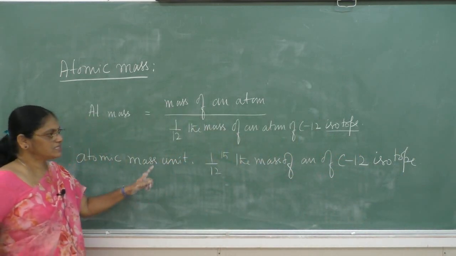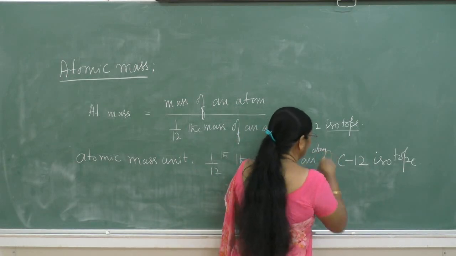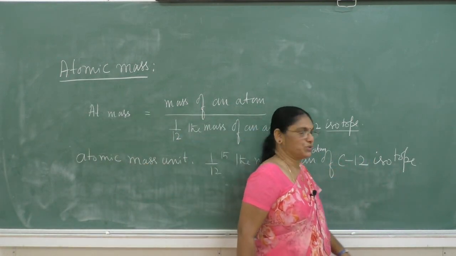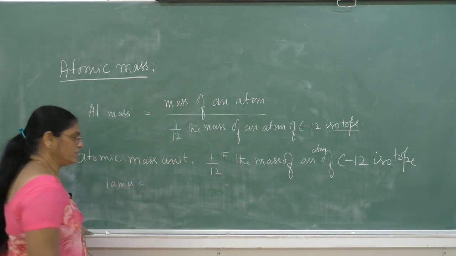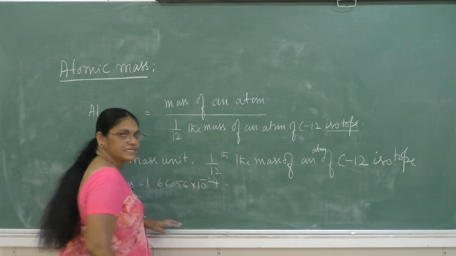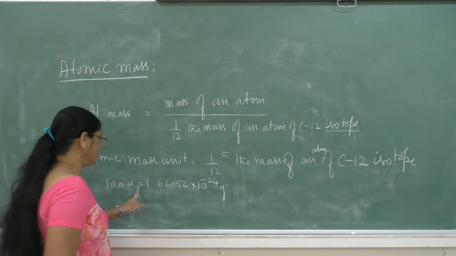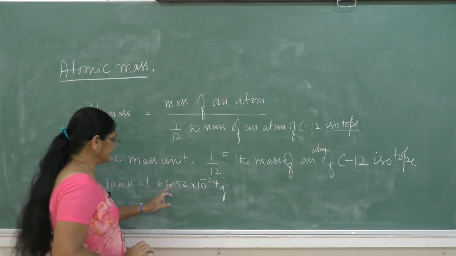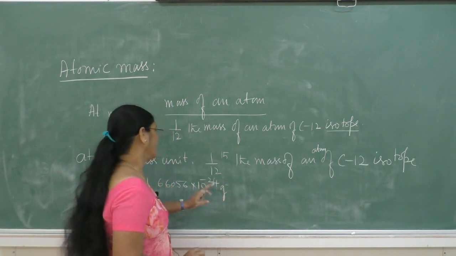Therefore 1 AMU is equal to 1.66056 into 10 power minus 24 grams, the value of 1 atomic mass unit.